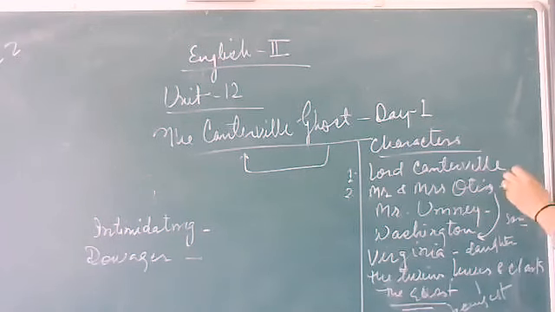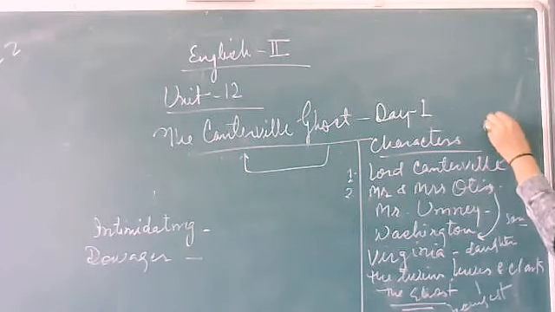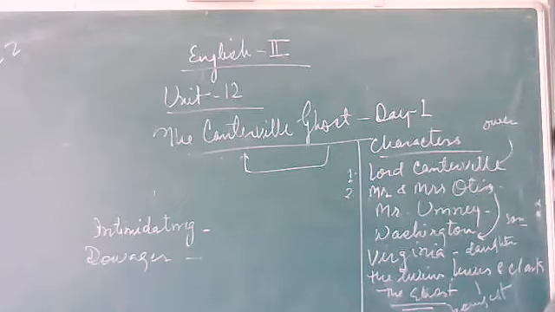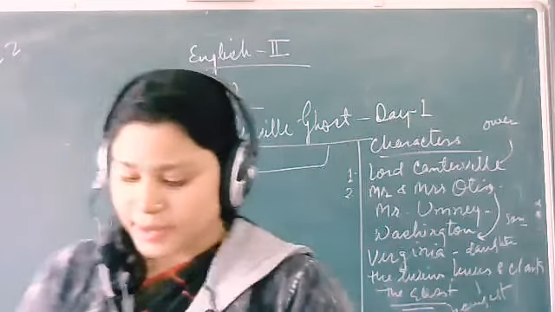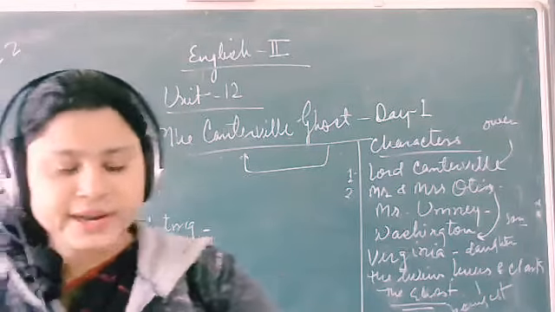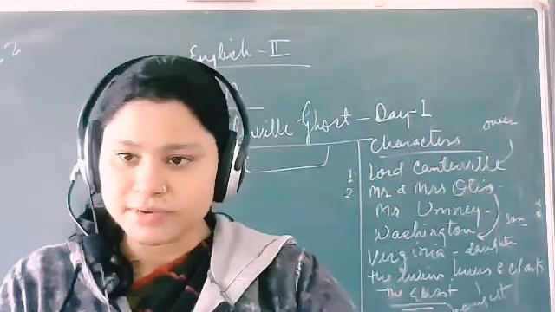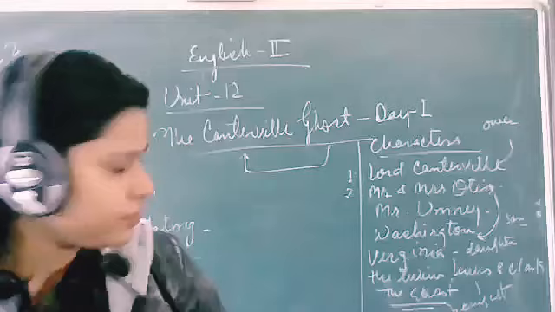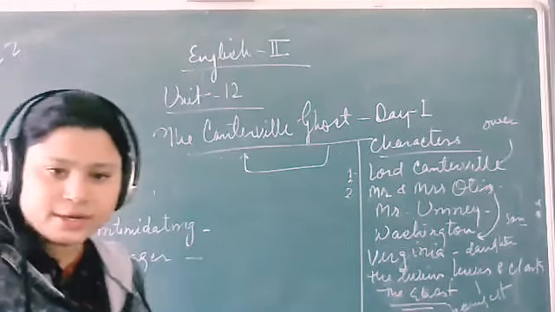So Lord Canterville is the owner of the villa, then Mr. and Mrs. Otis, the American couple, the rich, wealthy family, Mrs. Umni, the housekeeper of Canterville Chase, then Washington, the eldest son, Virginia, the middle child and daughter, and then the twins, Lewis and Clark, the youngest members of this family, and then finally the ghost. So we are going to have these characters in our story.